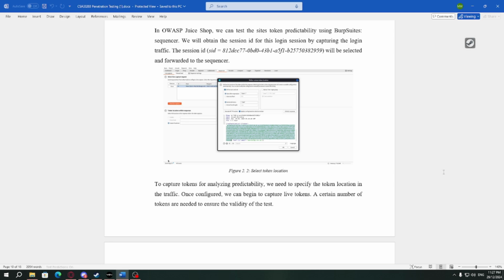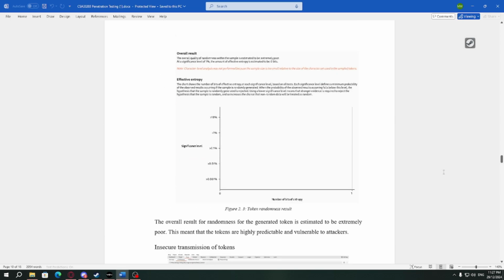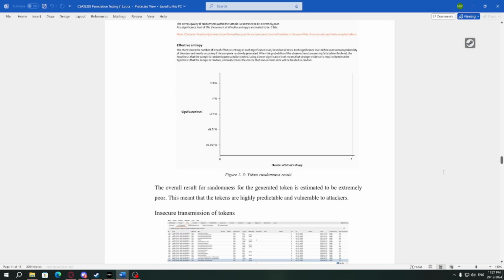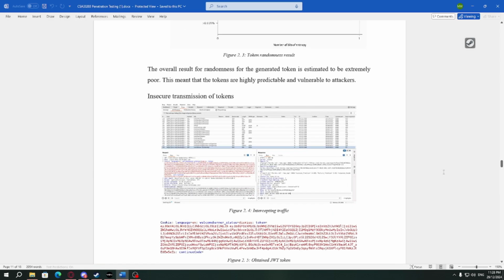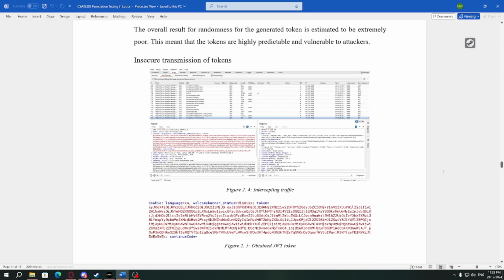A certain number of tokens are needed to ensure the validity of the test. This just shows the token randomness result. The overall result for randomness is estimated to be extremely poor. This means that the tokens are highly predictable and vulnerable to attackers. These are some of the insecure transmission tokens.